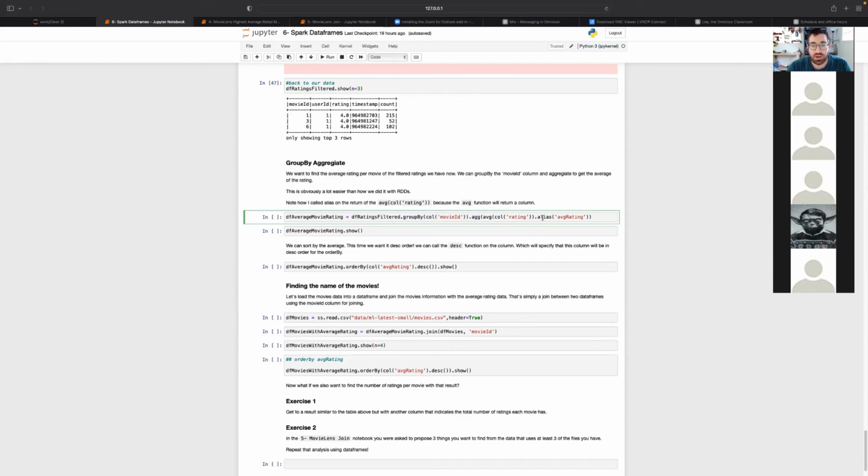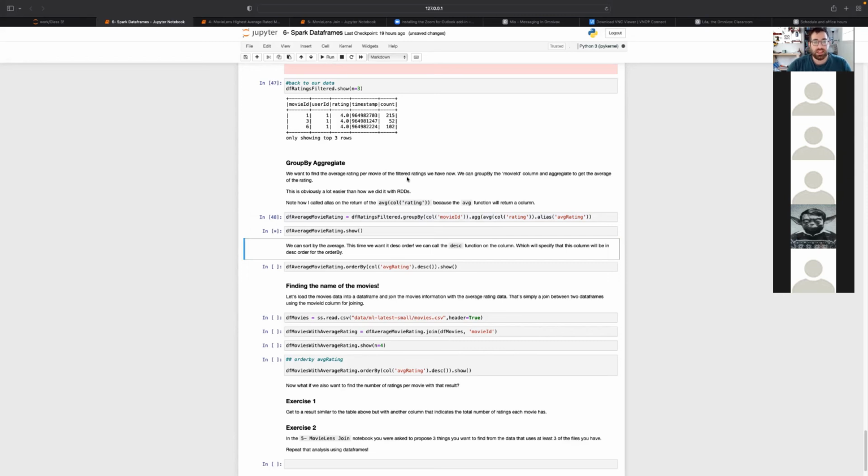And we're even going to give it an alias of average rating. So we're not just specifying a column that does an average of the column rating, we're also giving it an alias name. Because the goal here is to return a column at the end, but we can apply some functions to that column to process things on it. And alias is one of them, changing the name of the column that will be returned.